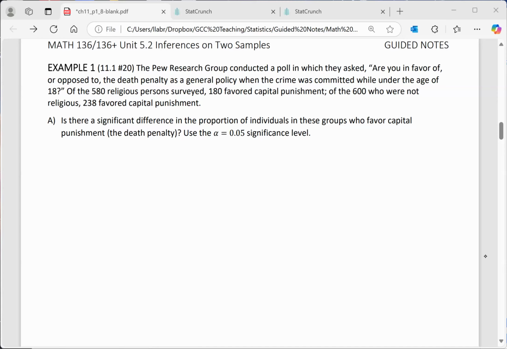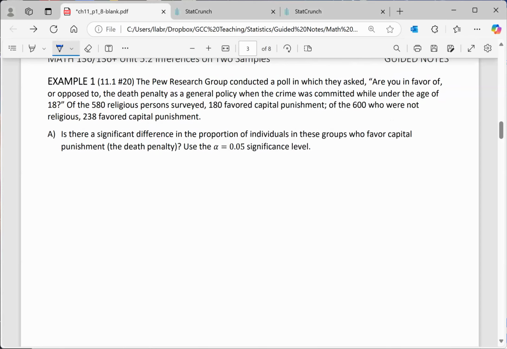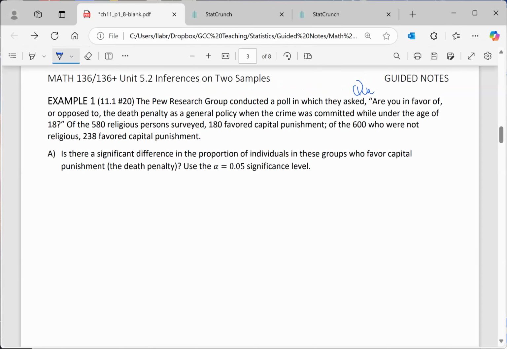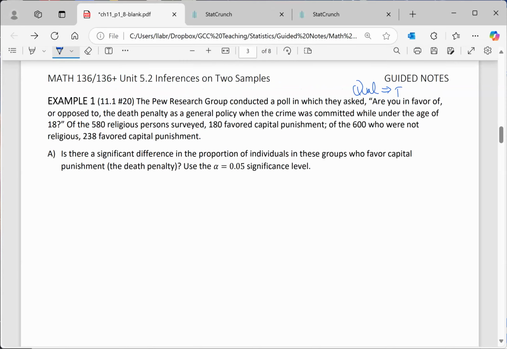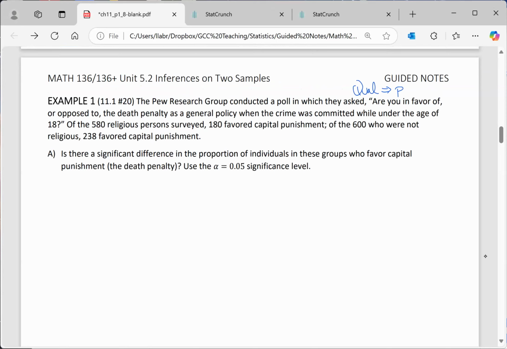The first thing I want to point out is that asking, are you in favor of or opposed, is a qualitative variable, indicating that we will definitely be talking about proportions. So this helps because now we know that my parameter will be a proportion. We know that the conditions will involve np1 and n(1-p) greater than 10. We know that the command will be proportion stats, and we know the distribution will be a normal distribution. With all of that said, I'm going to go ahead and just quickly write that out.